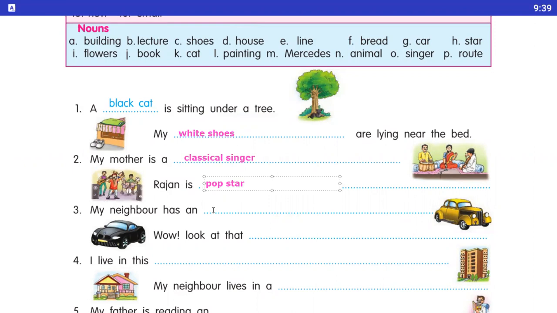Number third, my neighbor has an old Mercedes. Next is here, wow, look at that black car. Number fourth, I live in this big building. My neighbor lives in a small house.